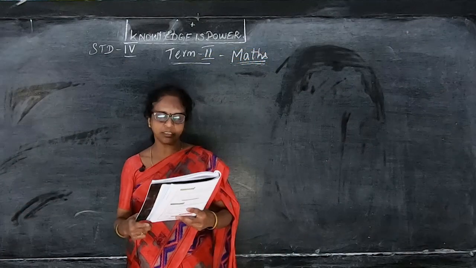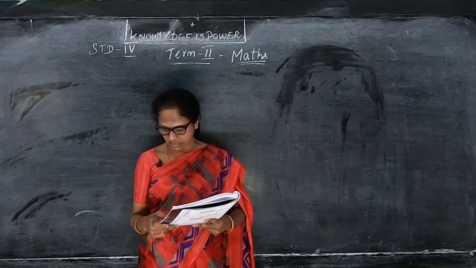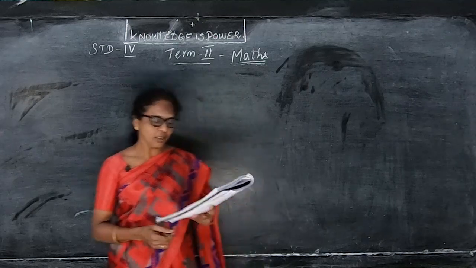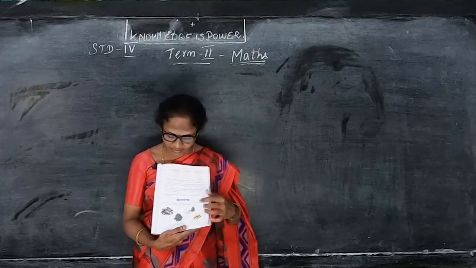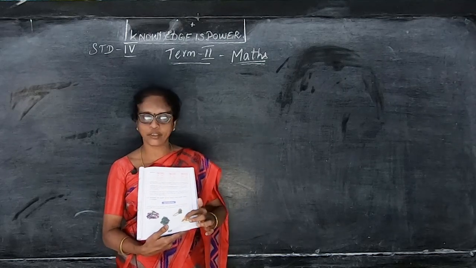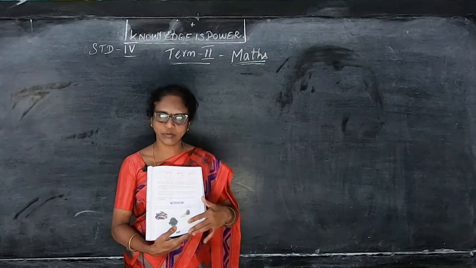Okay, children, let us continue this one. We are seeing the problems in the previous classes. Now we are going to see about the estimate of the weight of an object. Here they are given some vegetables: brinjal, lady's finger, radish, and potato. So such heaps are given. So we have to find out how much is the weight.